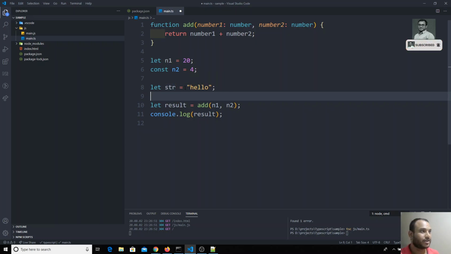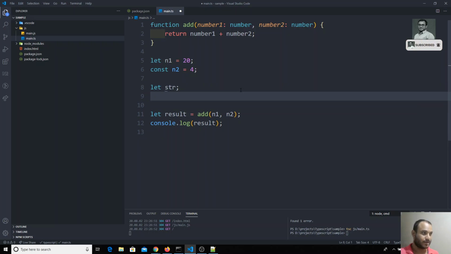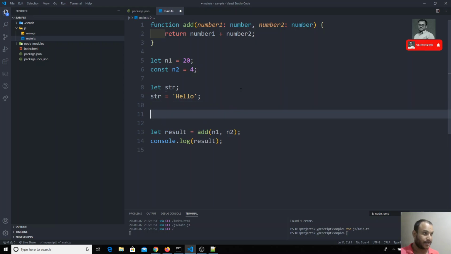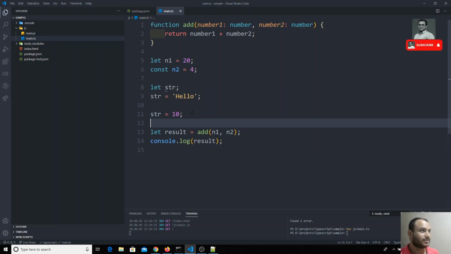Now if I remove the type and try str is equal to 10, something like this, now this one is accepting.